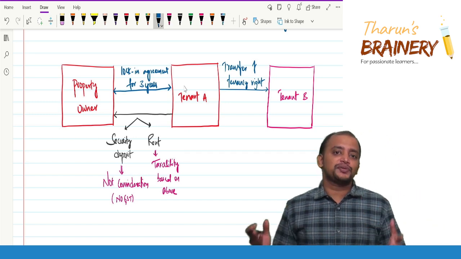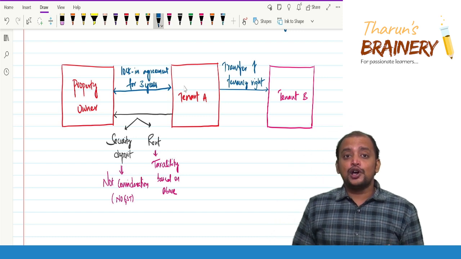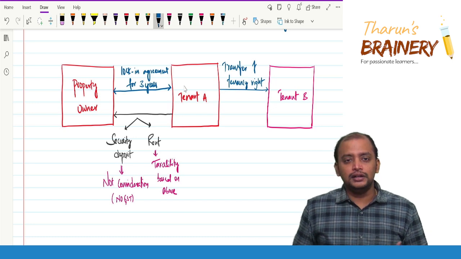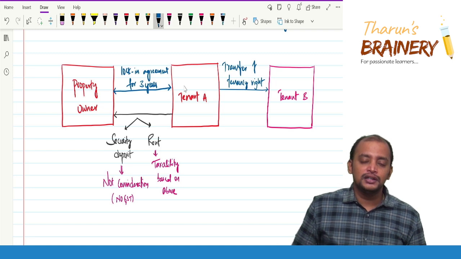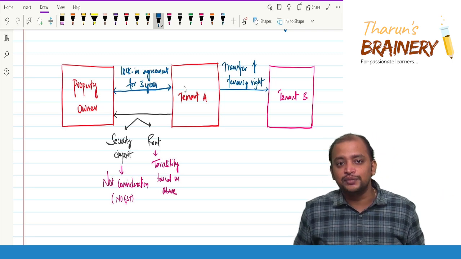There are many reasons for tenancy premium. Because tenant B is now not getting a 3 years lock. Tenant B is not required to stay for 3 years. Tenant B is required to stay for a lesser period. That is an advantage to tenant B.